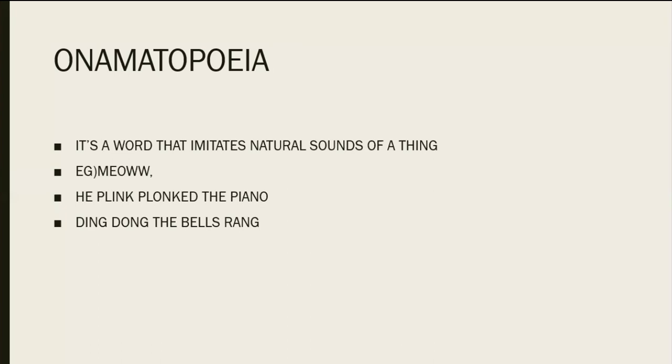For example, a cat's meow sound, or a piano's pling plong sound, or a bell's ding dong sound. It might be any sound. When there is this sound word, then the figure of speech used is onomatopoeia. You understood? When you're taking the exact sound of a natural organism and putting that into a writing, then it becomes onomatopoeia.